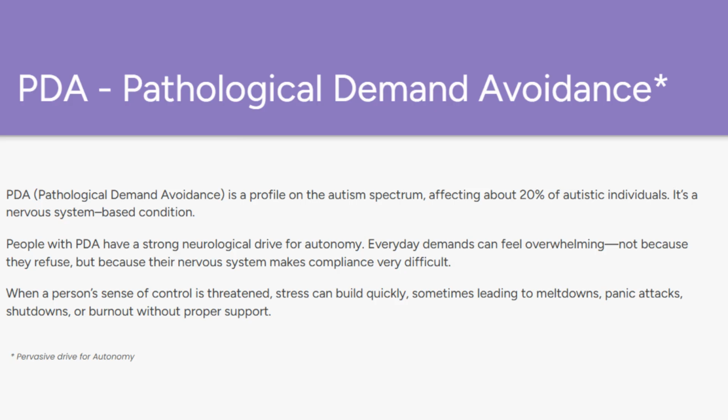PDA stands for Pathological Demand Avoidance, although you may also hear the term pervasive drive for autonomy. It is considered a profile of autism, and estimates are that 20% of people with autism have PDA. Additionally, PDA is considered a nervous system condition, as the brain and nervous system respond to everyday demands with intense anxiety and stress, resulting in meltdowns, panic attacks, shutdowns, or burnout without proper support.